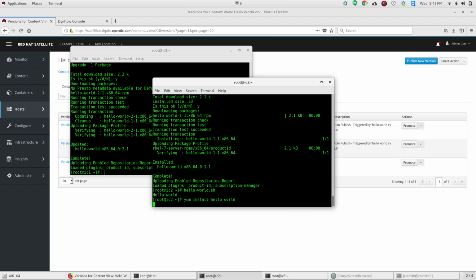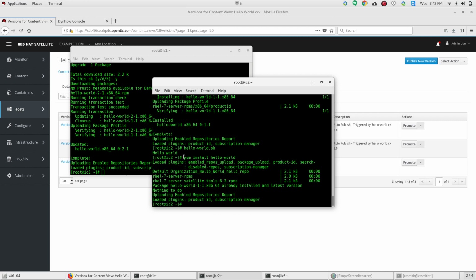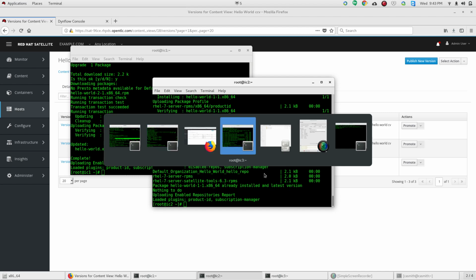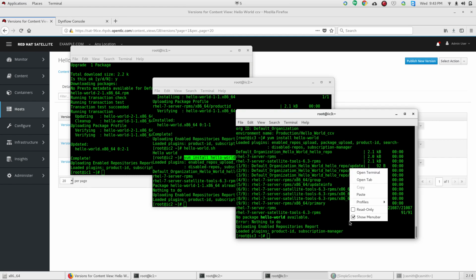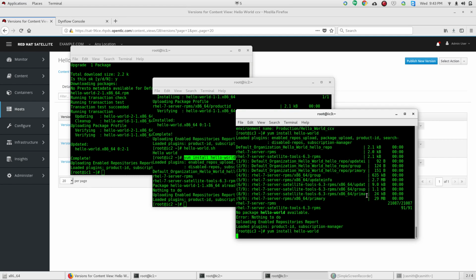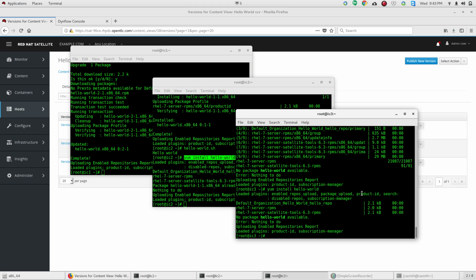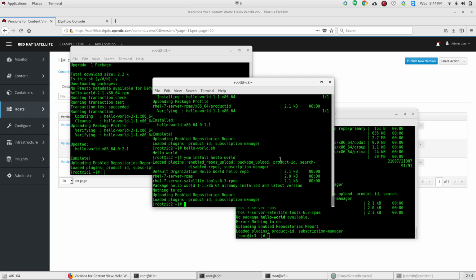We'll see if there's a new version here, and there's no new version here. And in production, there's no hello world package available at all, because the version 1.0 of the hello world repo had no hello world package at all.